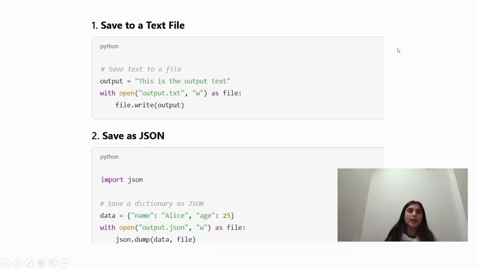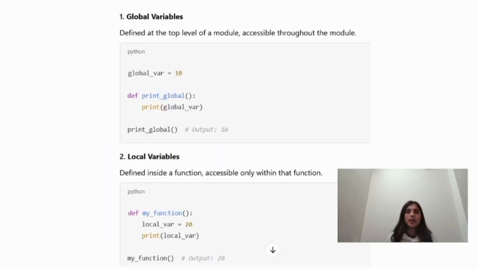Next is saving output in Python. Firstly, if you want to save your output in a text file, you just need to write .txt, which stands for text file. So you use with open, then in brackets you write any file name you want, then as file. It means your data will be stored as a file. Then if you want to write your output, you just need to use file.write and then the output. Similarly, you can save your file in JSON: you just need to import it and then simply use this. So this is saving output in Python.